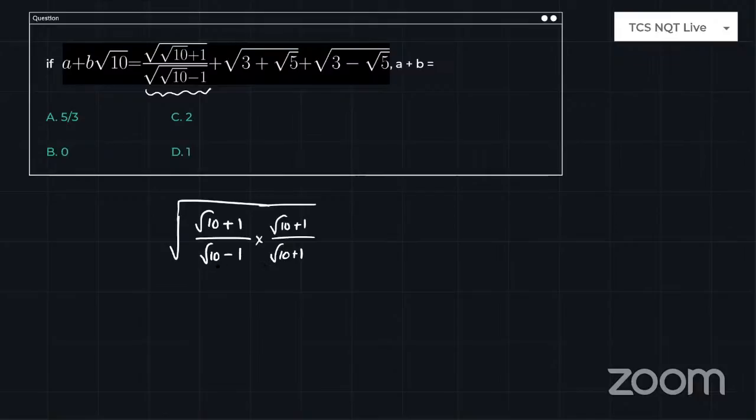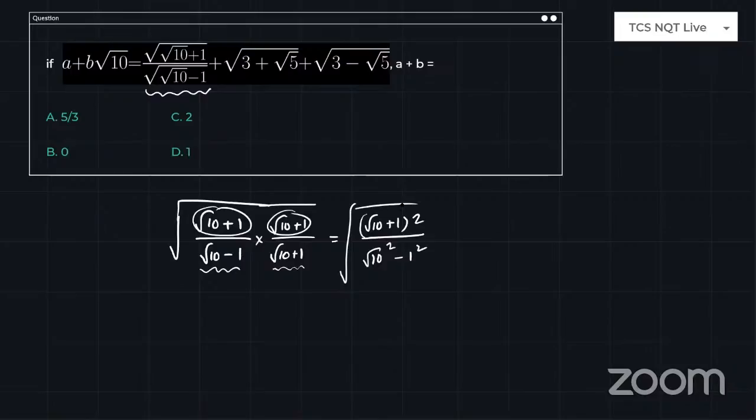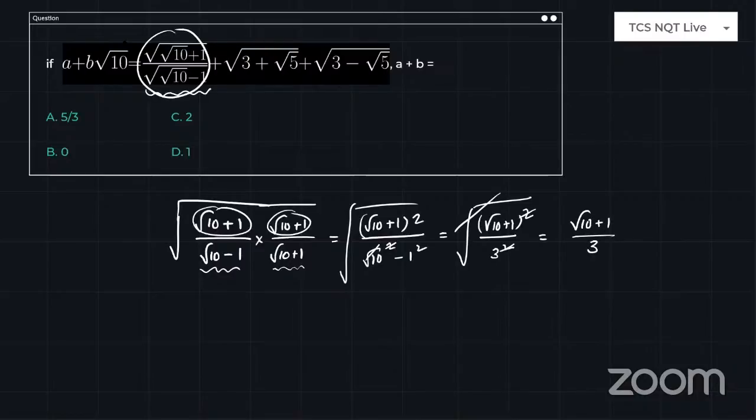So a plus b into a minus b will give you the denominator: root 10 square minus 1 square, whole square. So a plus b into a plus b, which is root 10 plus 1 whole square. See, I can rewrite this as square root of 10 minus 1, 9. 9 is nothing but 3 square. So root 10 plus 1 whole square. So square and this whole square root get cancelled. So we are left with root 10 plus 1 by 3 for the first term.